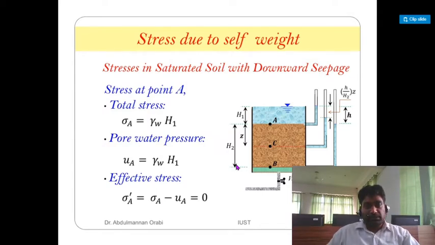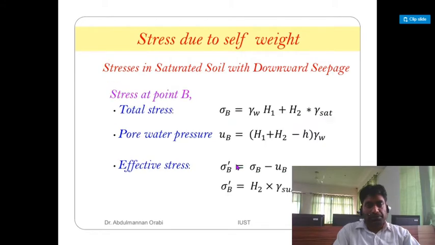Total stress at point A is gamma W H1, pore water pressure is equal to gamma W H1, and effective stress is equal to 0. At point B, total stress is gamma W H1 plus H2 into gamma sat. Pore water pressure is equal to H1 plus H2 minus H, into gamma W. Effective stress is equal to sigma B minus UB, and that is equal to H2 into gamma submerged plus H into gamma W.